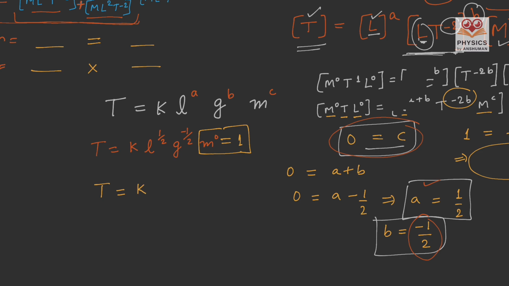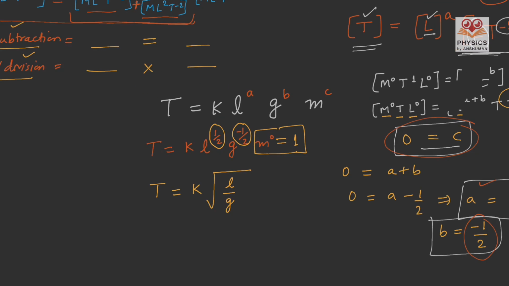Now the exponent 1 by 2 or minus 1 by 2 brings the quantity inside the root. So we will write under root L by g. g is in the denominator because the power on g is negative. That's why it is in the denominator.